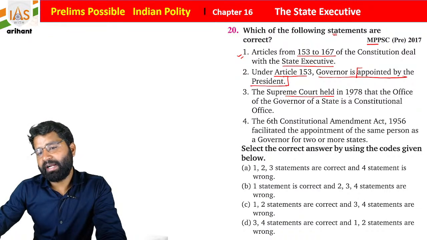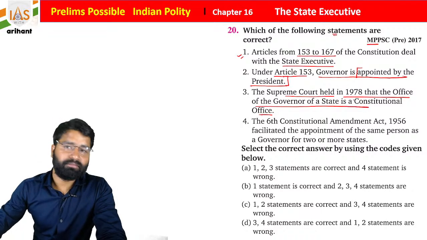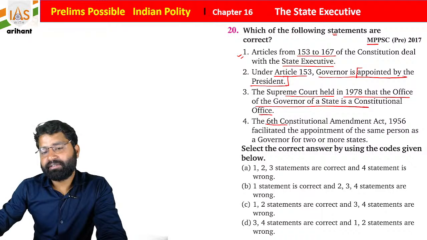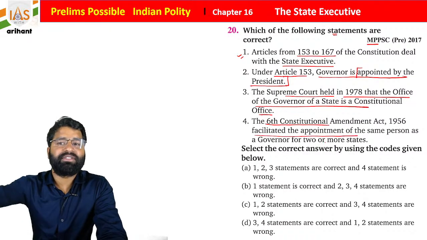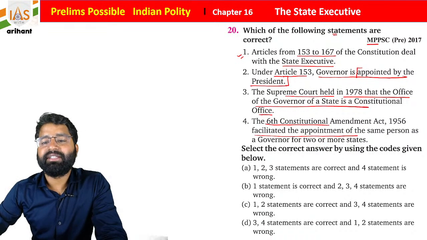The Supreme Court held in 1978 that the office of governor of a state is a constitutional office. I am just reading this statement. The 6th Amendment of 1956 facilitated the appointment of the same person as governor for more than 2 states. Now students, just read the data carefully.